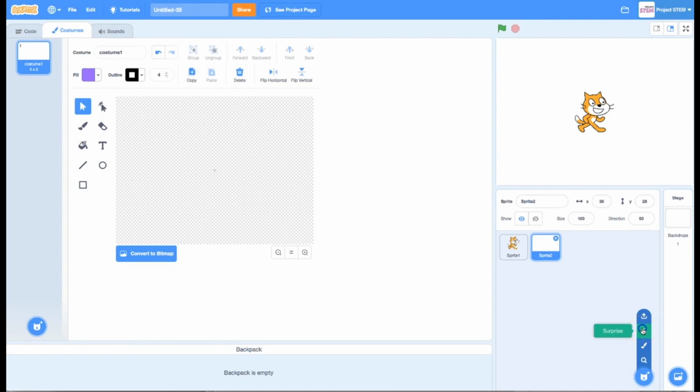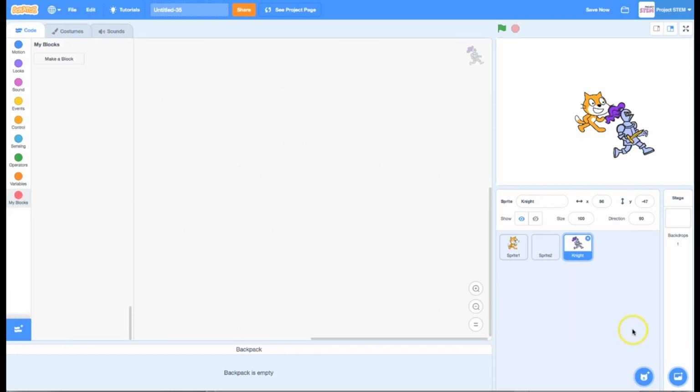Additionally, you can get a surprise. And sometimes these are very surprising. Let's see what I get. Oh, a knight who's running away. So you can just, oh, surprise me. I don't even care. And you can just click on that and it will. Also, if you have something saved on your computer that you wanted to use, you can click on this upload button and you can select that image. It will take the standard formats of images and you can use that image in your program, which is neat to be able to do.